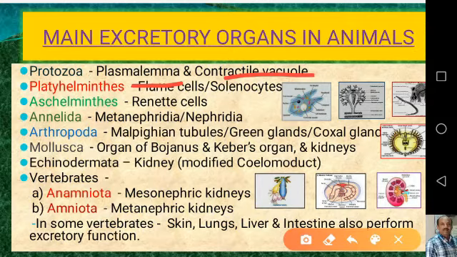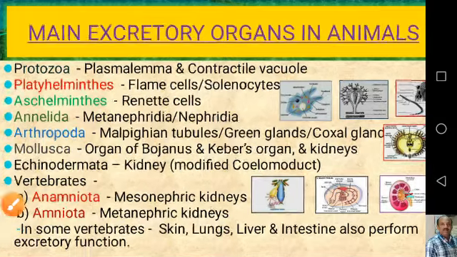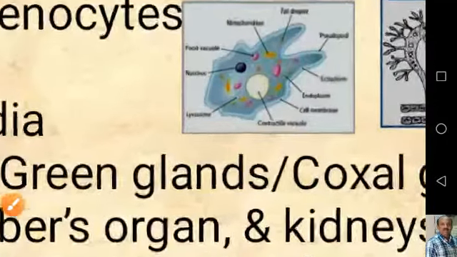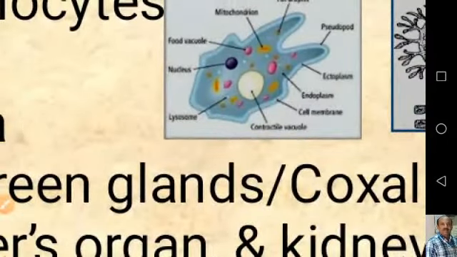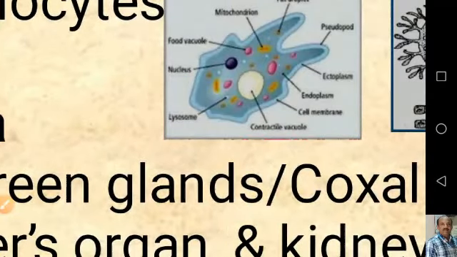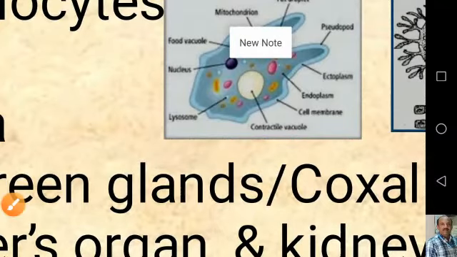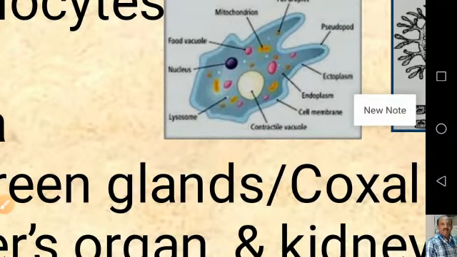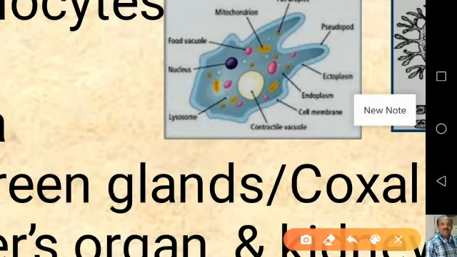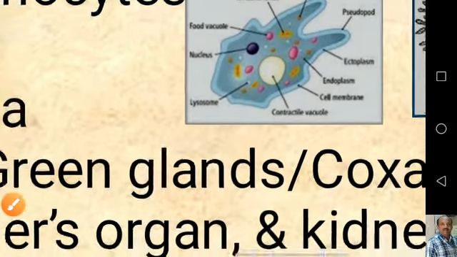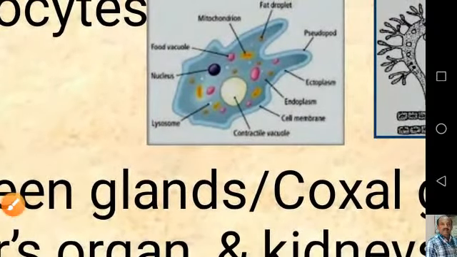Now let us have a look at the figure of amoeba. Let us consider this is the figure of amoeba, and you can see a large whitish portion within the protoplasm; this whitish portion is called the contractile vacuole, and it plays a key role in the elimination of nitrogenous waste.